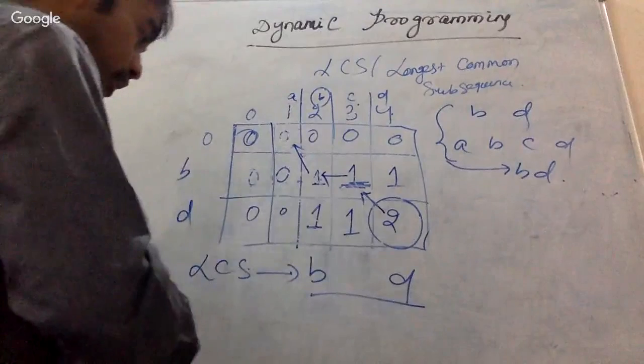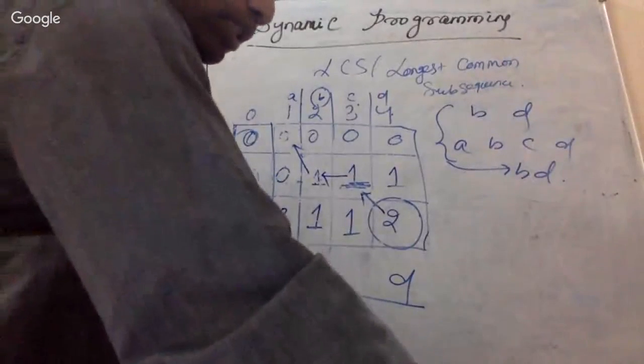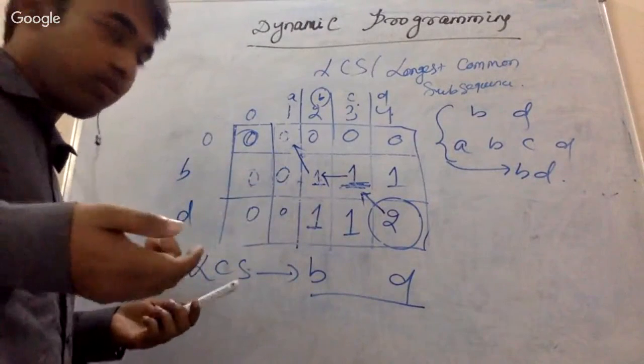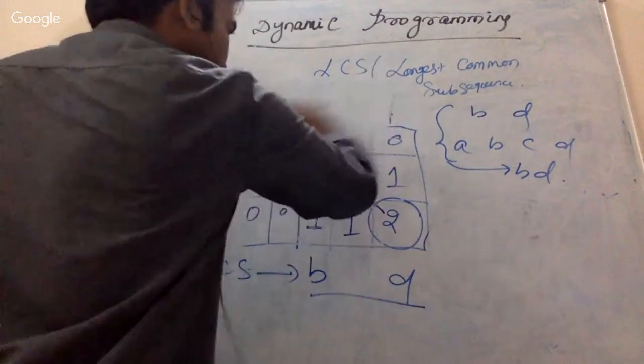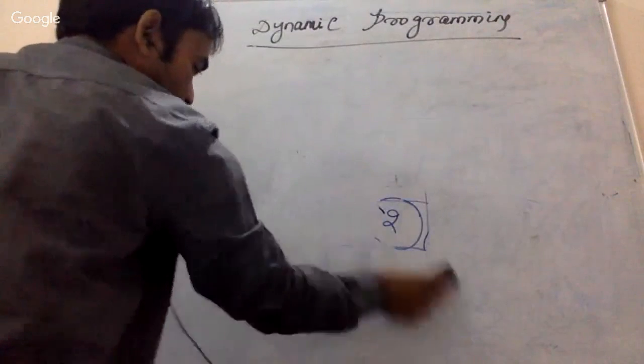So that is all about it. The time complexity is order of m cross n, because it depends upon the matrix. We are just doing a matrix evaluation, so nothing more. And if you want to write the program or algorithm, you can write it. This is also very straightforward, the same as whatever we have written.